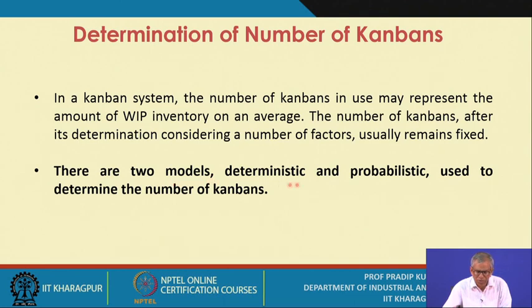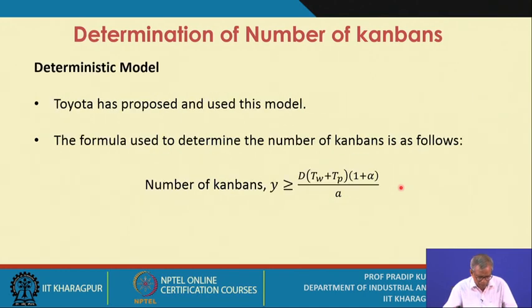There are two models, deterministic and probabilistic. Both the models we are going to discuss to determine the number of Kanbans. Let me first tell you about the deterministic model. Toyota proposed and used this model. The formula used to determine the number of Kanbans is as follows.